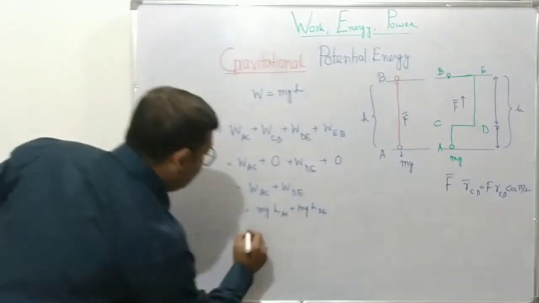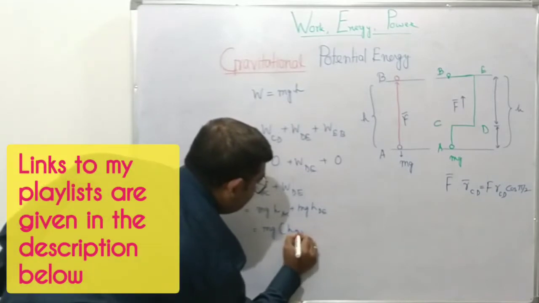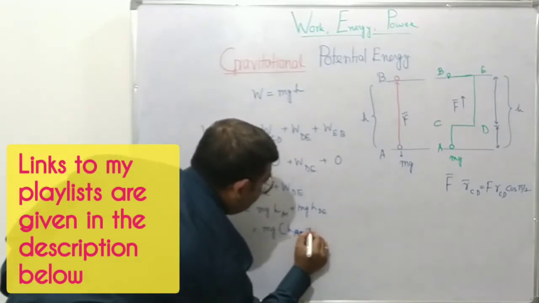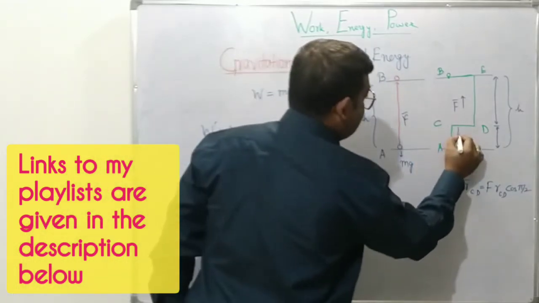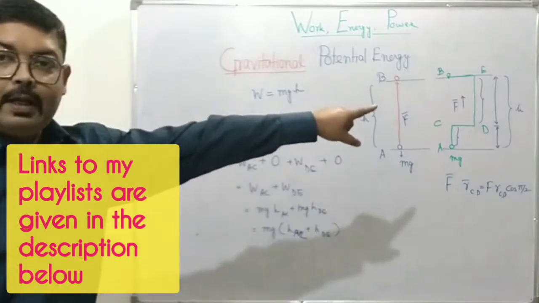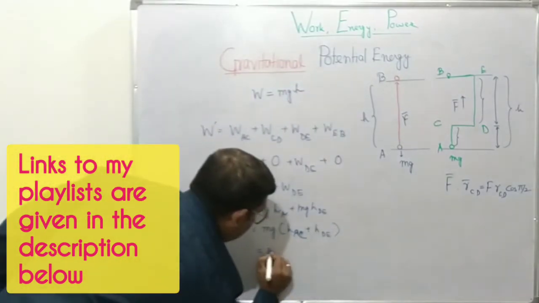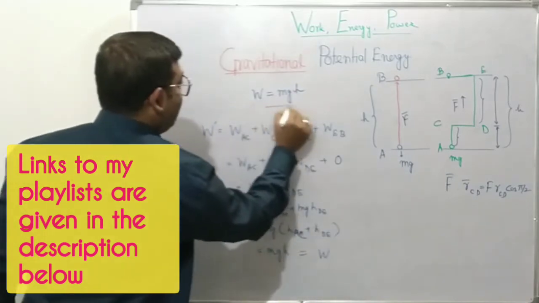If we add these two, mg (HAC plus HDE), this is HAC and this is HDE. If we add these two, we get H. So this will be equal to mg into H, which is equal to W, as we have found earlier.